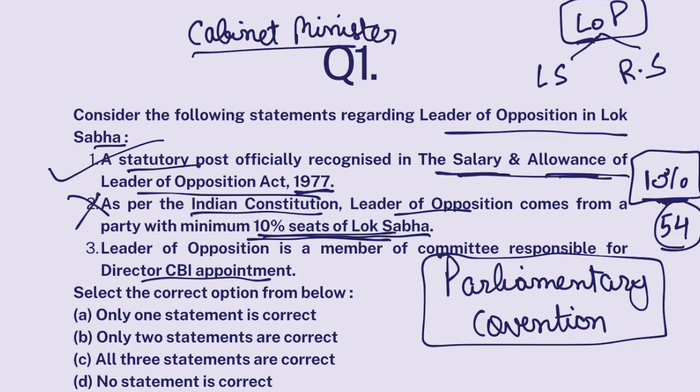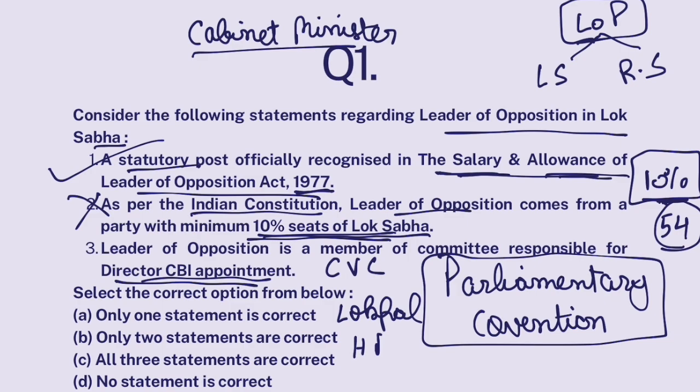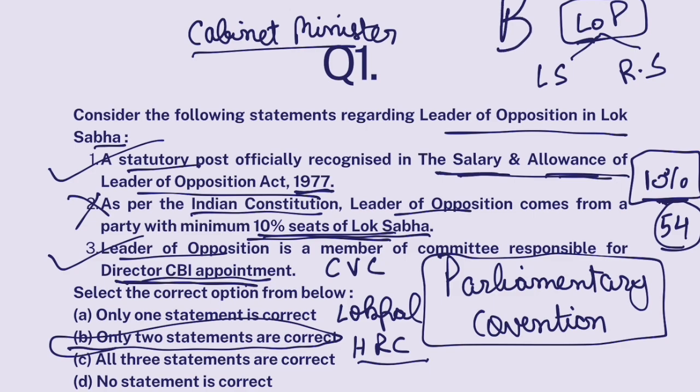Okay. Now, Leader of opposition has many roles and responsibilities. He is the voice of opposition parties in the parliament. He is also a key member of various committees that appoint various important people. Okay, for example, a committee that appoints director of CBI, a committee that appoints CVC, Central Vigilance Commissioner, a committee that appoints Lokpal, a committee that appoints Human Rights Commission. All right, all these committees that make these key appointments, leader of opposition is a member of them. Okay, so the third statement is correct. Only two statements are correct. The answer will be B.